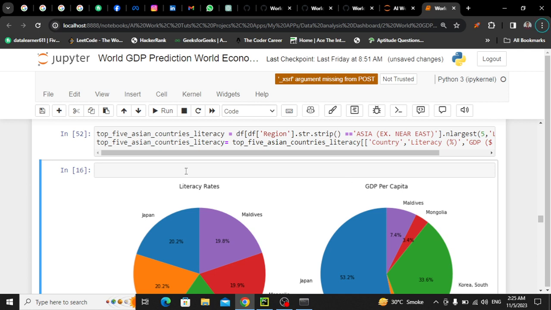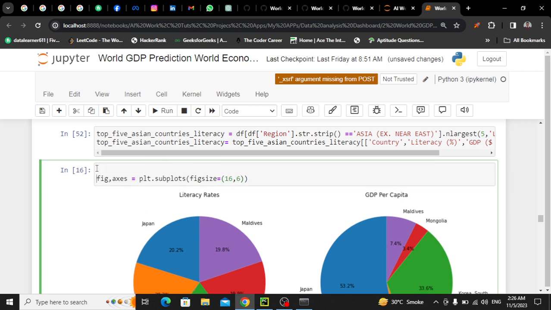So first of all, we have to create a figure. Fig and axis will be equal to plt dot subplots, and inside it figsize will be equal to 16 by 5 6. And before that, what I need are labels, the 5 countries. So how to take them from top 5 countries?